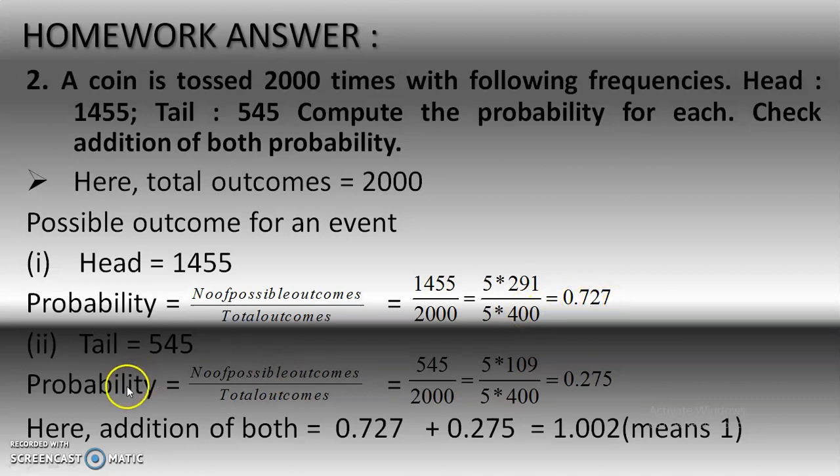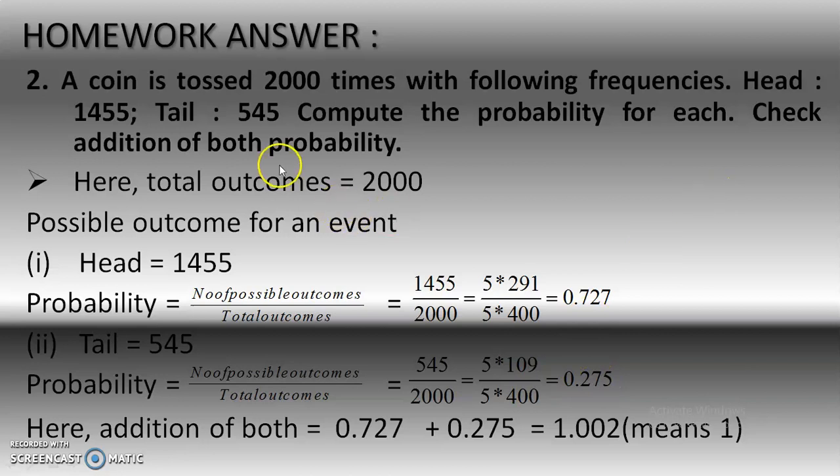And for tail, probability equals number of possible outcomes divided by total outcomes equals 545 divided by 2000. So 5 into 109 divided by 5 into 400. 5 cut. So 109 divided by 400 equals 0.275.